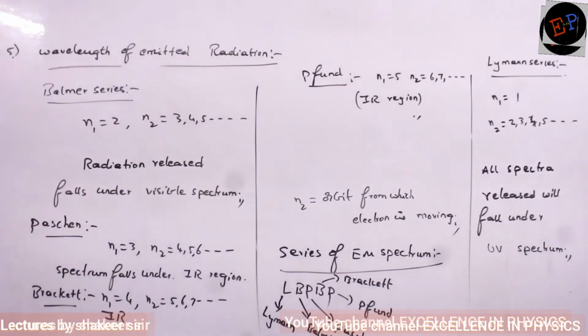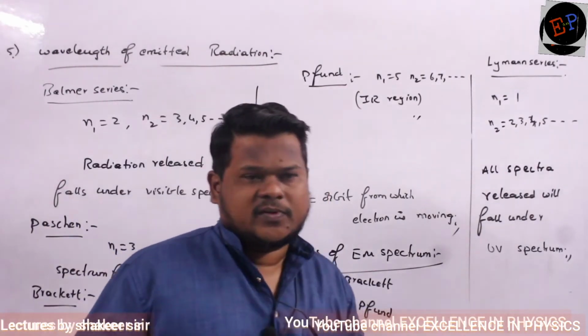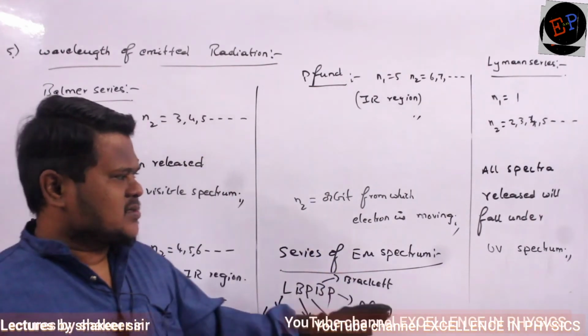So these are the different spectra which are observed when an electron moves from one orbit to another orbit. Okay, and questions can be asked on them.